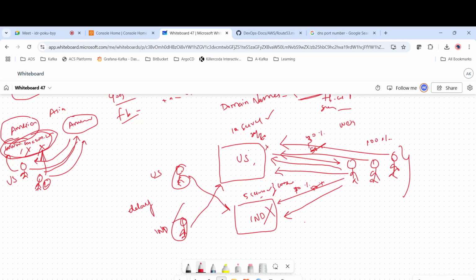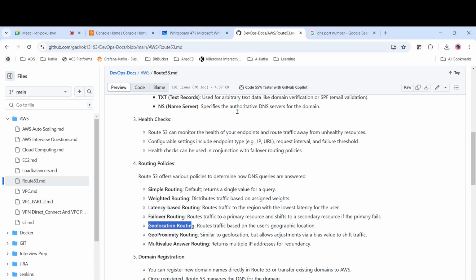In case this user is in the US, the request should always go to the US so that the response will be fast. If the user is in India, it should always go to India, or else the nearest location. In case servers are in Sri Lanka, which is close to India, it should go to Sri Lanka instead of going to the US. That is called geolocation based routing.